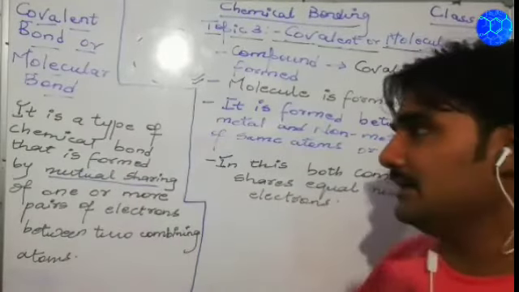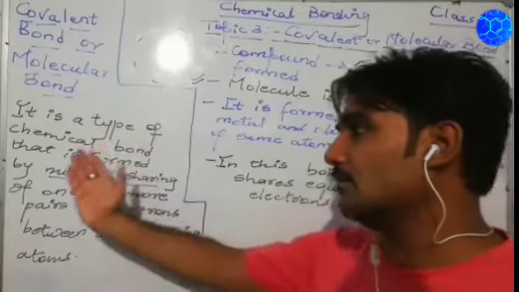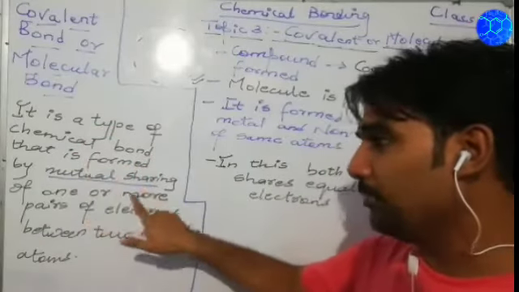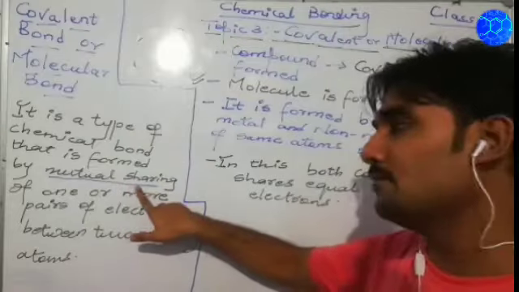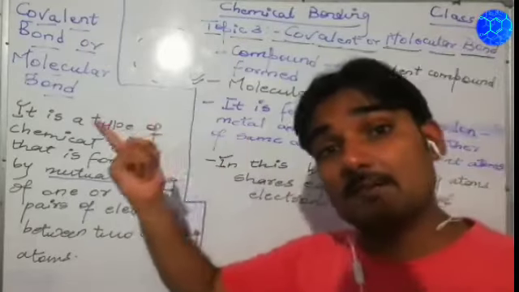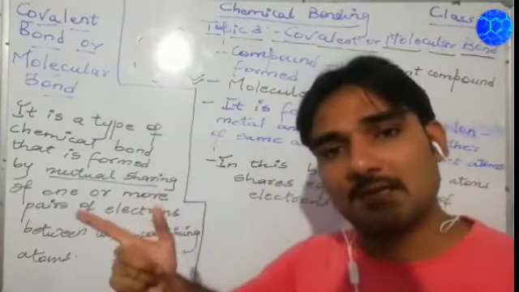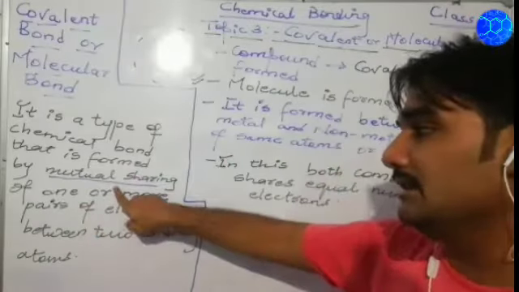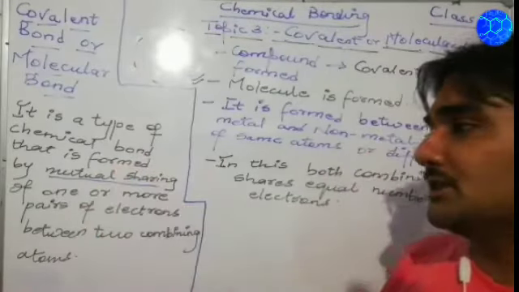It can be defined as a type of chemical bond that is formed by mutual sharing. The word mutual sharing is important. In the same way, in the electrovalent bond, the word transfer is important. In the covalent bond, mutual sharing is important.